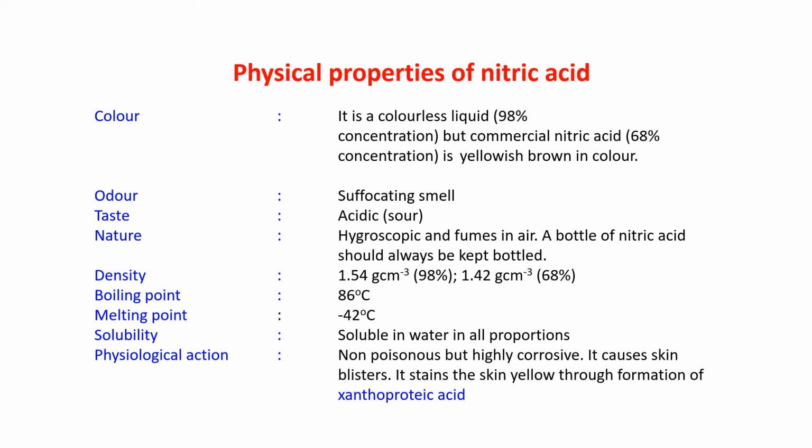Now, the manufacture of nitric acid by Ostwald process is there. That I will do in the next lecture, that is the next video. Before that, let me just finish the physical properties and chemical properties of nitric acid, and then I'll start with the manufacture of nitric acid by Ostwald process. So let us see the physical properties of nitric acid.